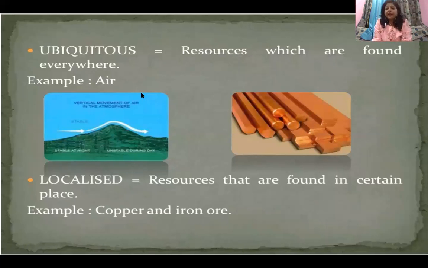So four classifications we have done. First is on their development and use, that is actual and potential. Second is about their origin, biotic and abiotic. Okay. Third is your renewable and non-renewable resources. And fourth is your ubiquitous and localized resources.